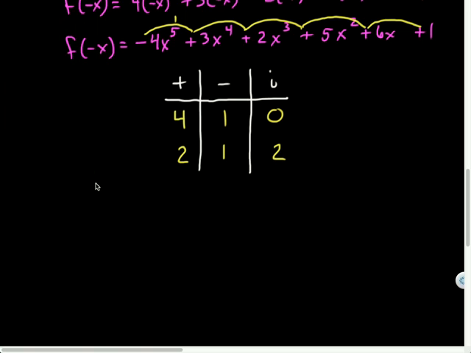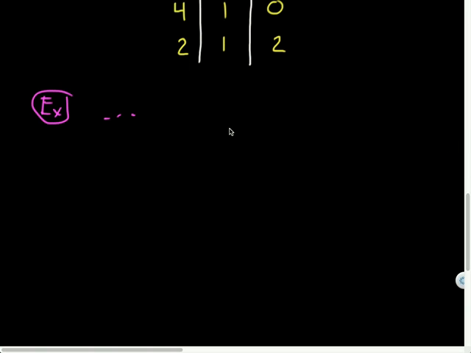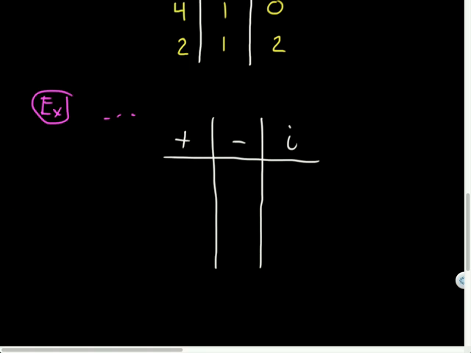Just as a quick, brief example of this, let's say it was the same kind of problem and I did a bunch of work and this is what my chart looked like. Let's practice filling out a chart for a different outcome because sometimes these can be tricky. What if I had 3 and 4 and 0? What would the degree of this polynomial have been? Right, so this is a 7th degree polynomial, guaranteed.